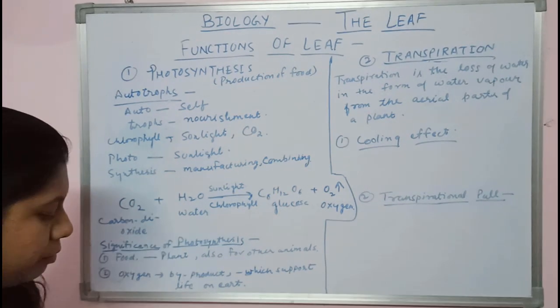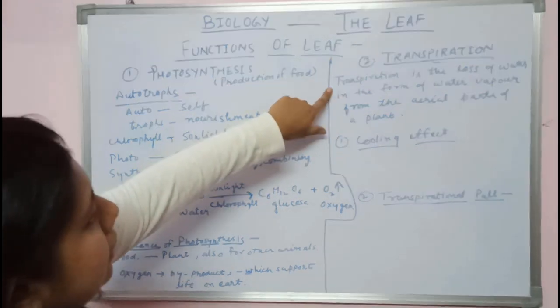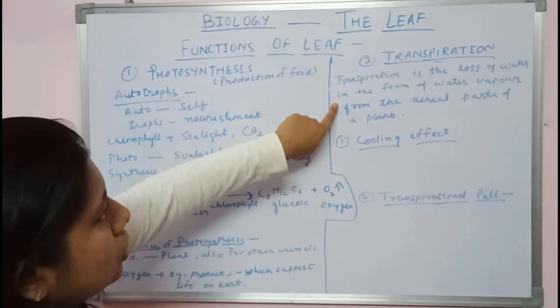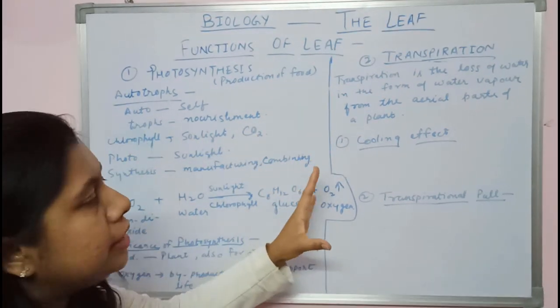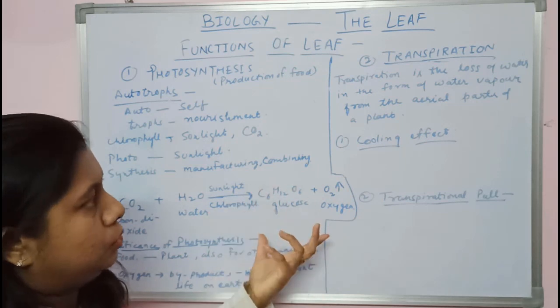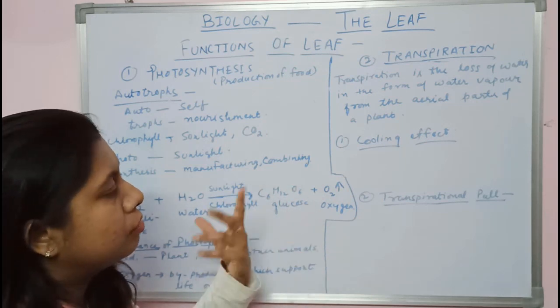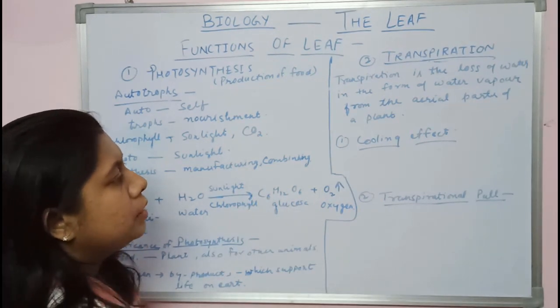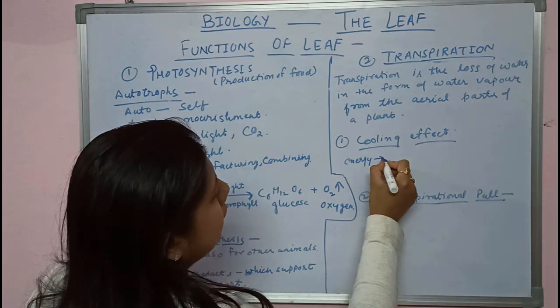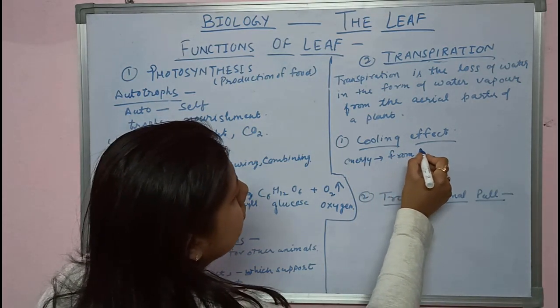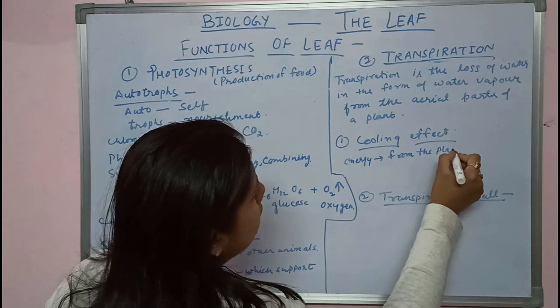Now, what happened? In transpiration, when the loss of water takes place from the surface of the leaf, it needs some energy to evaporate the water in the form of water vapor. So this energy is taken from the plant or tree.